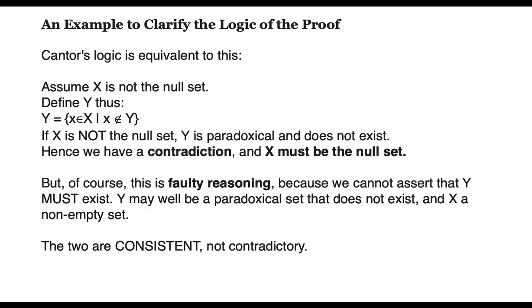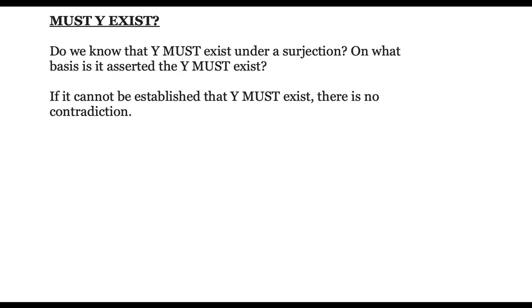But of course, this is faulty reasoning because we cannot assert that Y must exist. Y may well be paradoxical and not exist, and X the non-empty set, in which case these two are consistent, not contradictory. So the question becomes, in Cantor's proof, why must Y exist?